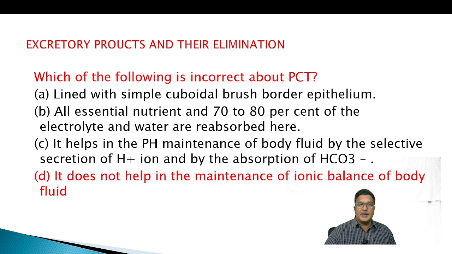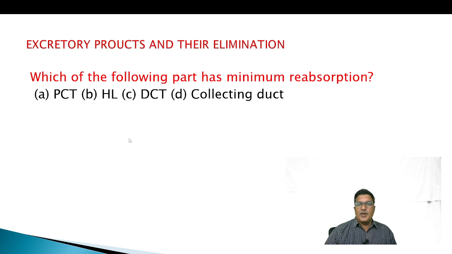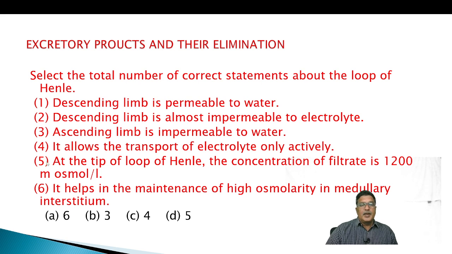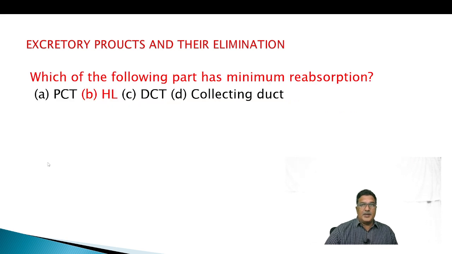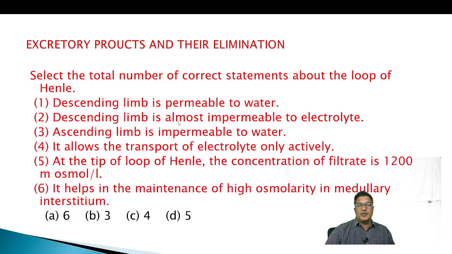So that is incorrect. Which of the following parts has minimum reabsorption? PCT, Henle's loop, DCT and collecting duct. Maximum, 70 to 80% of water and electrolytes, is absorbed in the PCT. In the descending limb, water absorption occurs, but the ascending limb is permeable to only ions. In that way they selected Henle's loop. And in the DCT and collecting duct, conditional water reabsorption occurs in the presence of ADH hormone.